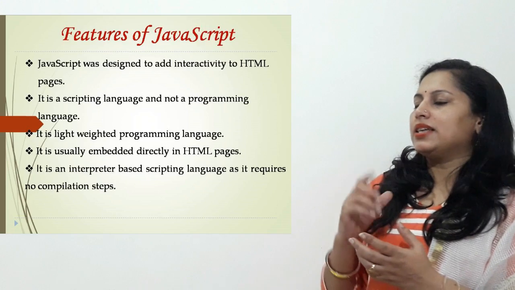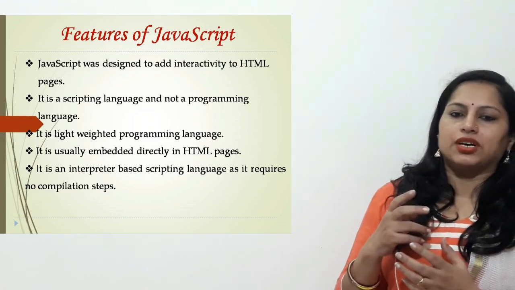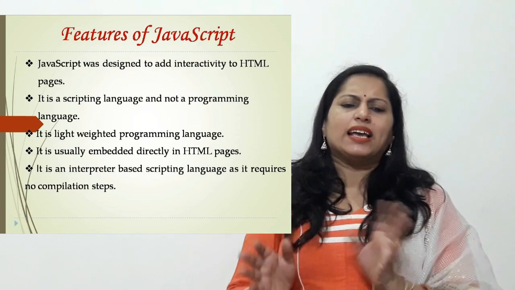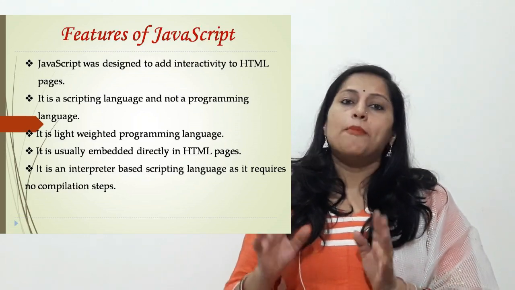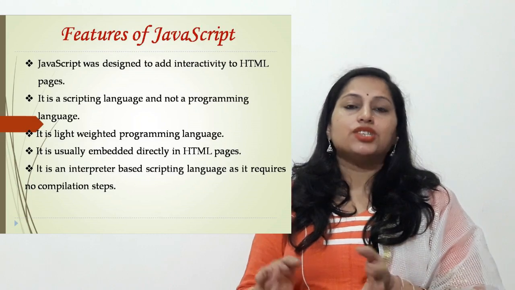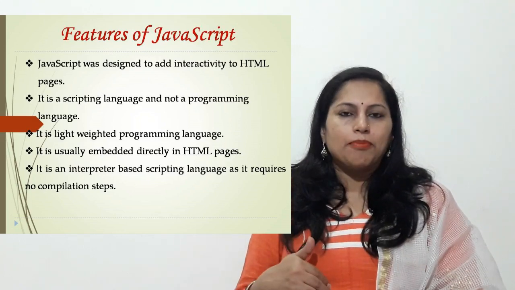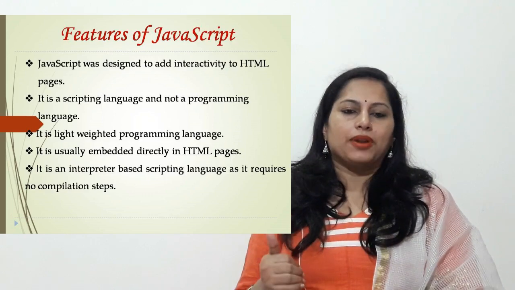And the second thing is, it is a scripting language. It's not a programming language like C. It is somewhat similar to the C language, but C is a full-fledged language having its own compiler. But in JavaScript, we don't need a compiler, and hence it is a scripting language.